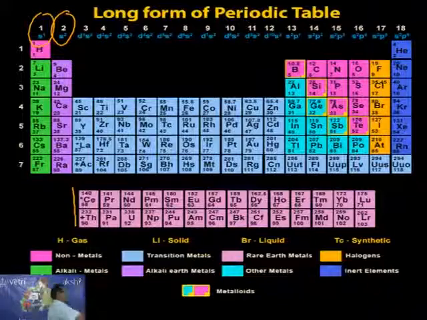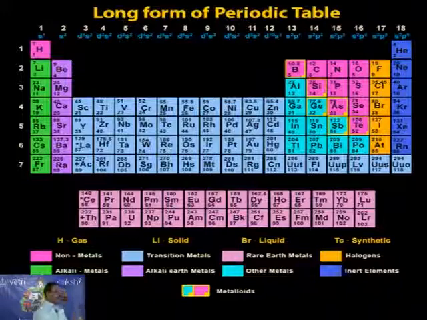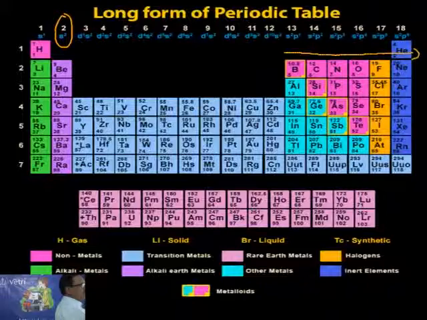Under these alkali metals, except hydrogen, all others are metals. Hydrogen is not a metal. It's a non-metal, it's a gas, we know. But coming to beryllium in the second group, all are metals. They are called alkaline earth metals. Now groups 13 to 18 we will call non-metals normally. In this case, the metalloids are there.